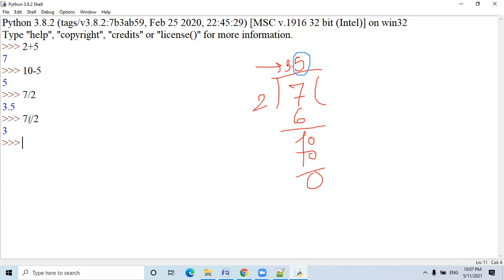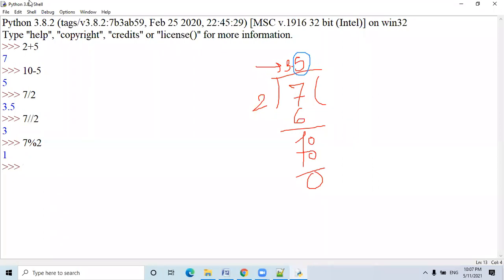All right. Hope you understand the difference between division and floor division. After that, the modulus operator. Modulus operator means 7 modulus 2. After dividing 7 by 2, it will produce the remainder, and the remainder will become 1.